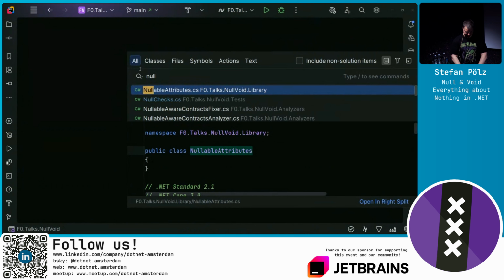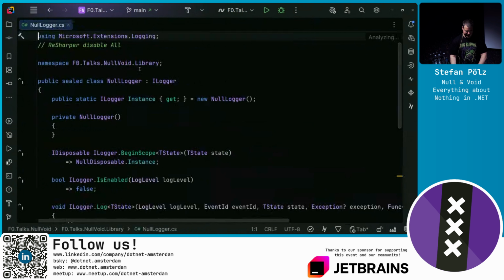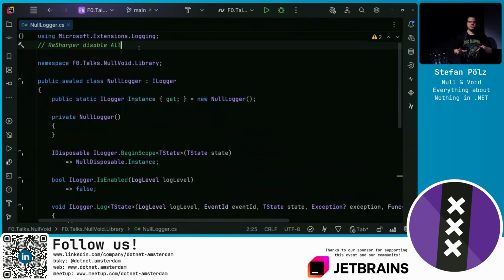With the null object pattern, we design our types to not allow any nulls, but still do nothing, because null shouldn't really do anything. For example, for the Microsoft Extensions logger interface, we can implement a null logger. How do we implement something that doesn't do anything?